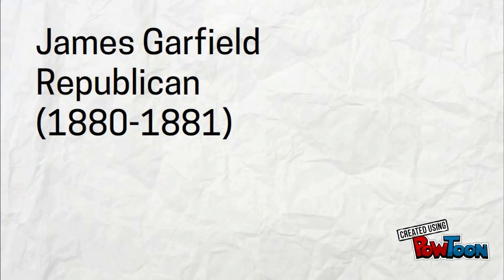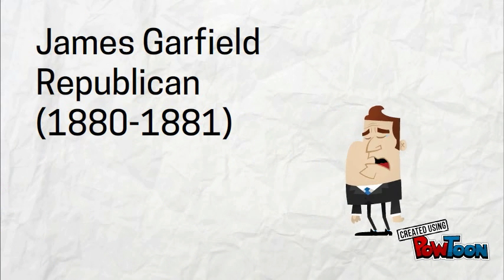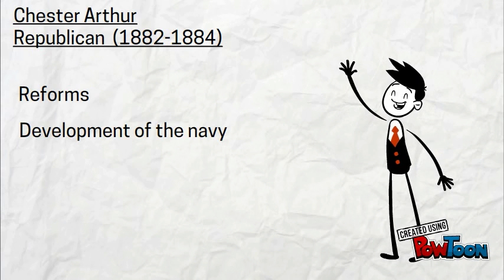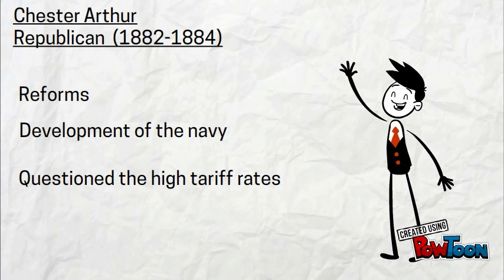James Garfield was president from 1880 to 1881 and was also a Republican. He was assassinated early in his presidency. Chester Arthur was also a Republican president from 1882 to 1884. He supported reforms, approved development of the Navy, and questioned the high protective tariffs.